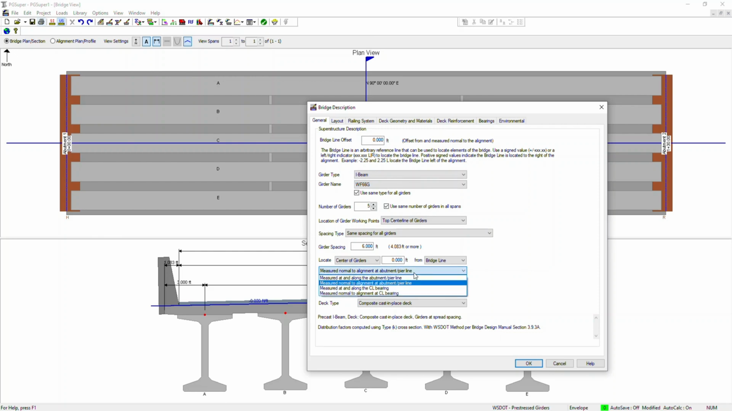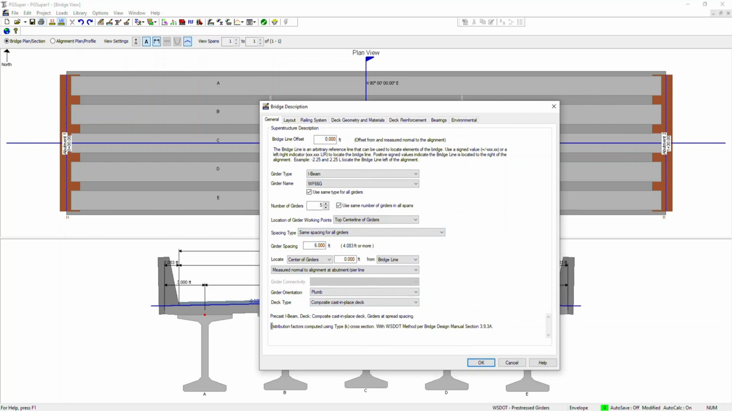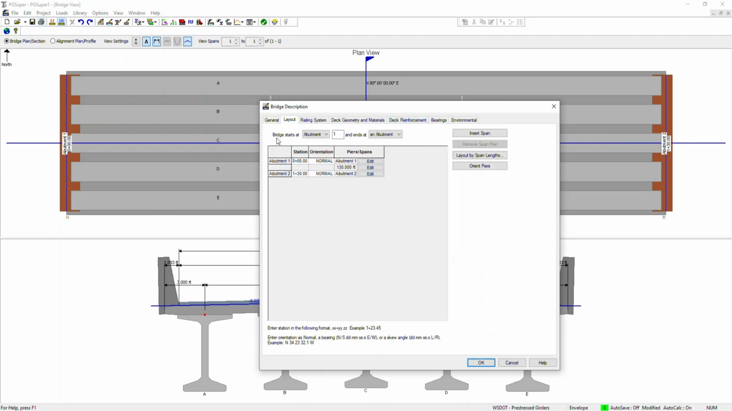So this comes into play when you have skewed bridges, and the girder orientation is plumb with gravity. For the deck type, you can choose; generally we have composite cast-in-place deck, which is the default one here. So this is part of the general tab, and you can go to layout. This is the part where you use the station. If you are just doing a preliminary design, you don't need to give the station; you can just give an arbitrary station based on the length of the bridge.